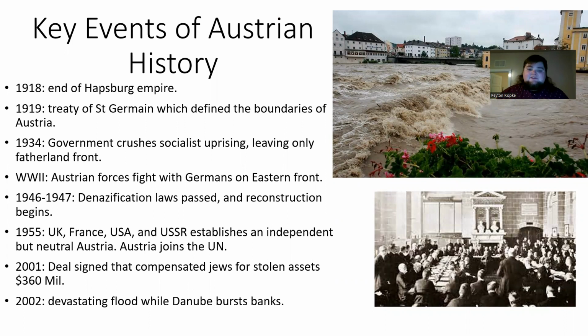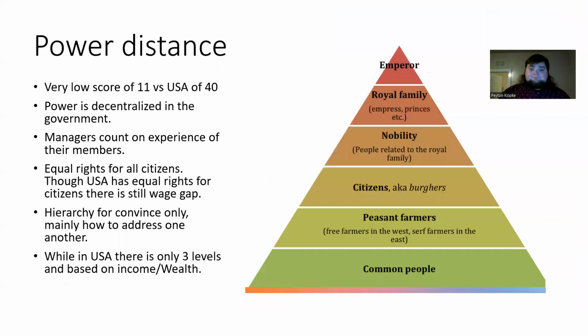1946, 1947, this was the denazification laws being passed and reconstruction of Austria begins. 1955, the UK, France, USA, and USSR established an independent but neutral Austria, and Austria joins the United Nations. 2001, a deal was signed that compensated Jews for their stolen assets during World War II, and it was expected $360 million. 2002, there was a devastating flood.